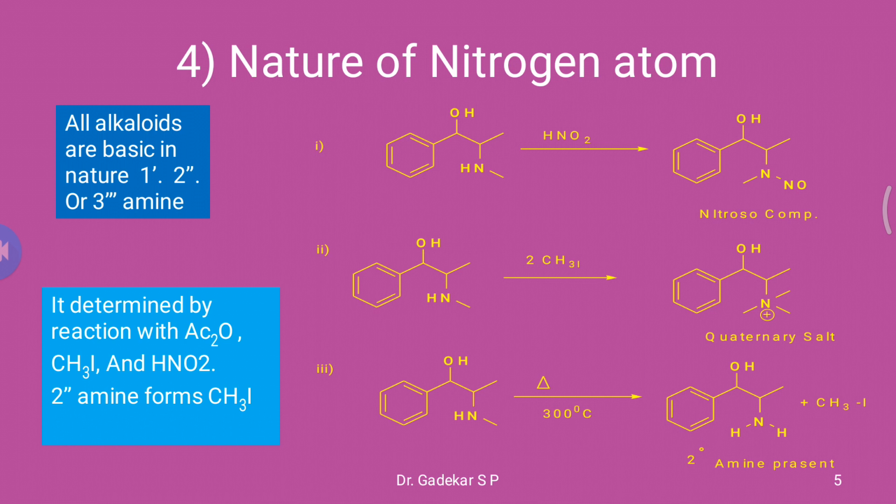Alkaloids are basic in nature, you know that. Primary, secondary and tertiary amine groups may be present. So the nature of the nitrogen atoms we can find by these reactions. Suppose ephedrine molecules are treated with HNO2 to form a nitroso compound.